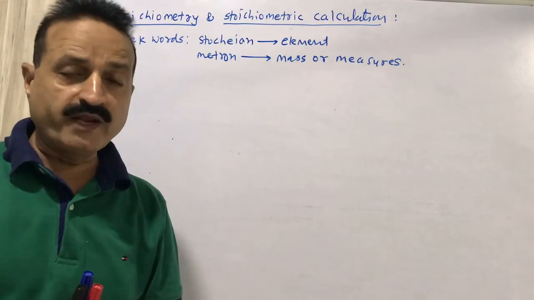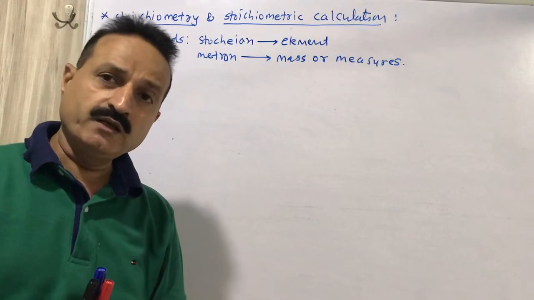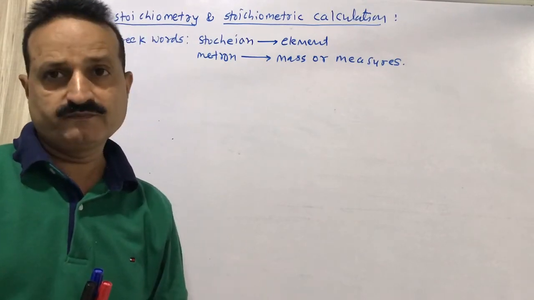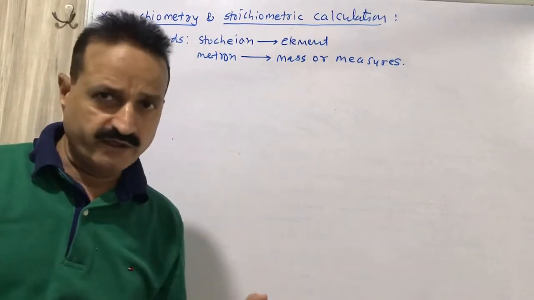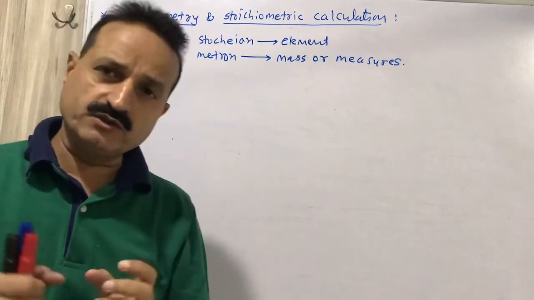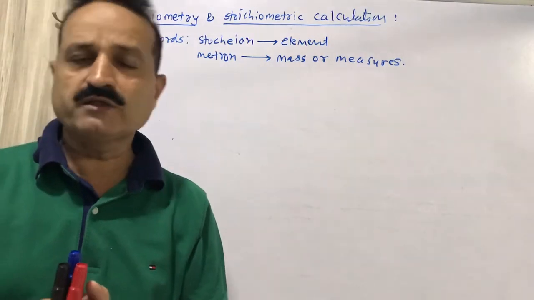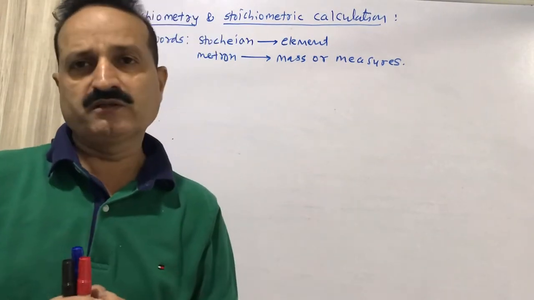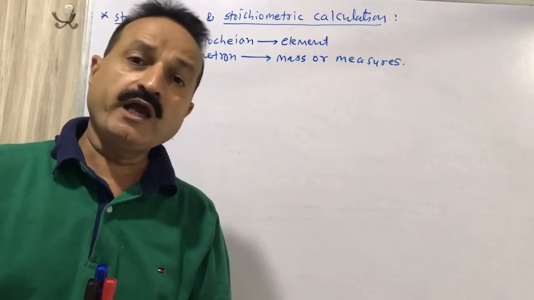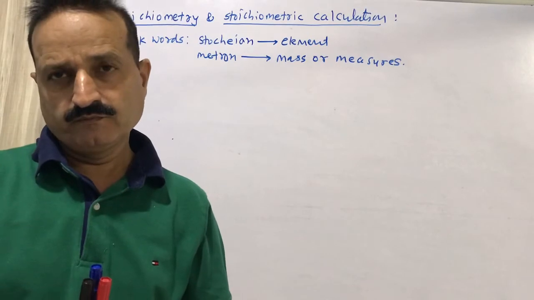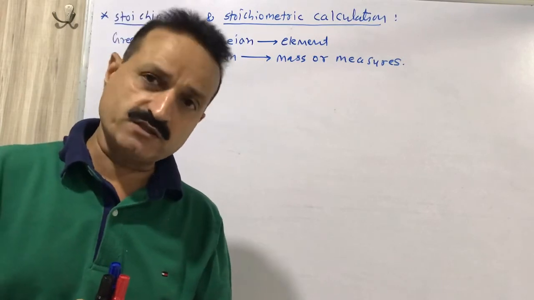And we will take a proper example to understand how stoichiometric calculation is expressed. So now it is clear, any chemical reaction is expressed by a chemical equation, and from the chemical equation we get many qualitative and quantitative information. Quantitative information is what we will discuss.